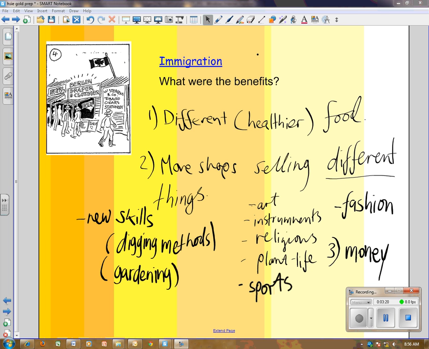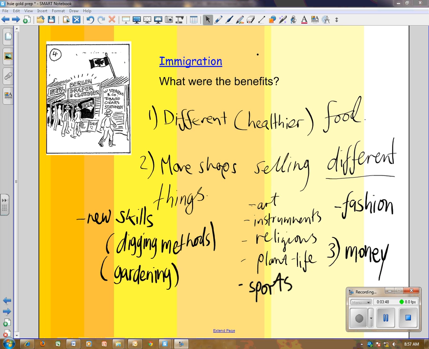Some of the things we've got are different types of worldly art, different instruments, different sorts of religions, different types of plant life, different sports. We've got different fashion. The immigrants have brought new skills into Australia, starting off with different ways of mining for gold, and of course that extends to new skills across all sorts of fields in science and in medicine. Just an example is of course Chinese medicine that we have in this country now.